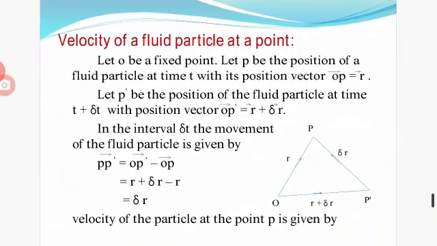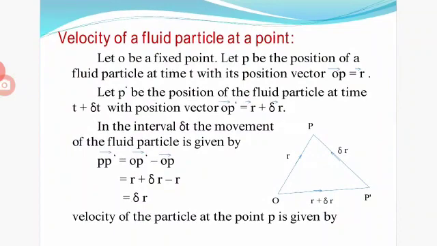The next subtitle is velocity of a fluid particle at a point. Here, let O be a fixed point. Let P be the position of a fluid particle at time t with its position vector OP equal to R vector. Let P dash be the position of the fluid particle at time t plus delta t with the position vector OP dash equal to R vector plus delta R vector.